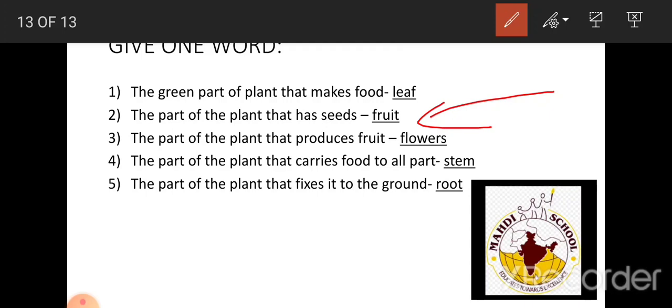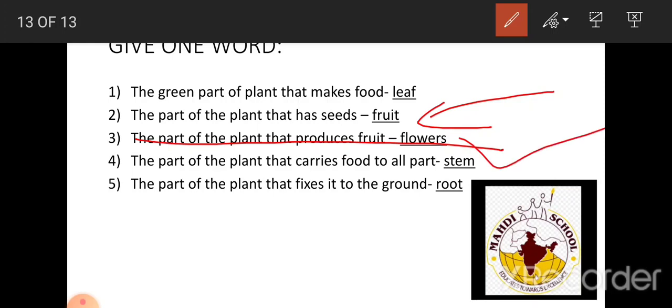The part of the plant that produces fruits. Which part produces fruit? Flowers. F-L-O-W-E-R-S, flowers.